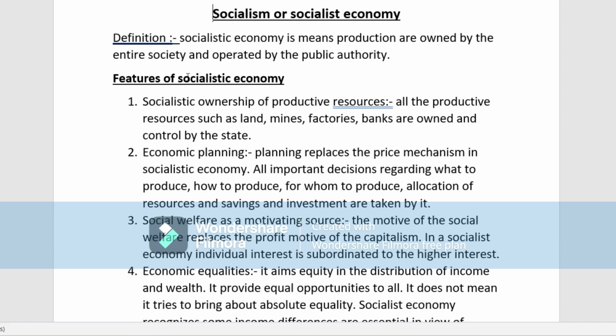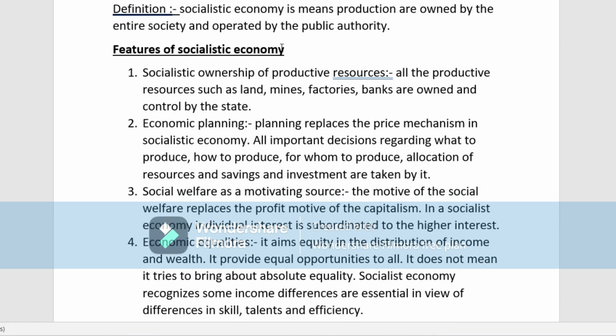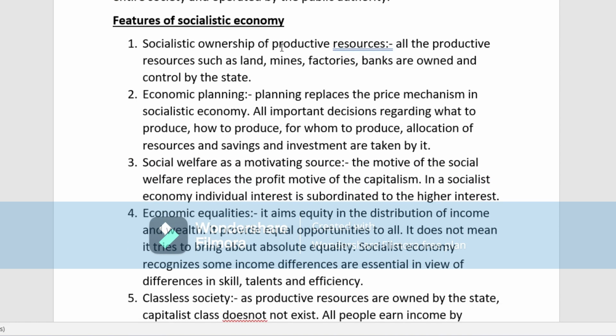So today we are going to discuss the socialism or the socialist economy. Now first let us know what is the meaning of this word socialism or socialist economy. See, this socialist economy is owned by the entire society and is operated by the public authority. Okay, this is not owned by any private, but it is owned by the entire society and it is operated by the public authority.